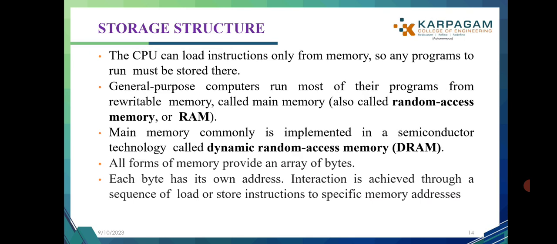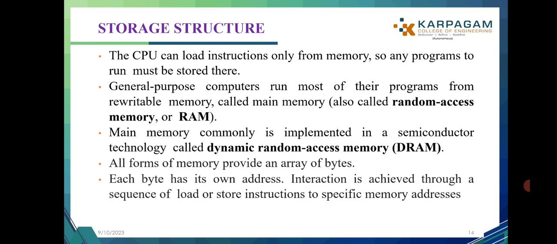Next one, storage structure. The CPU can load instructions only from memory, so any program to run must be stored in memory. Computers run most of their programs from rewritable memory called main memory, also called random access memory, RAM. Main memory is commonly implemented in a semiconductor technology called dynamic random access memory, DRAM. All forms of memory provide an array of bytes.